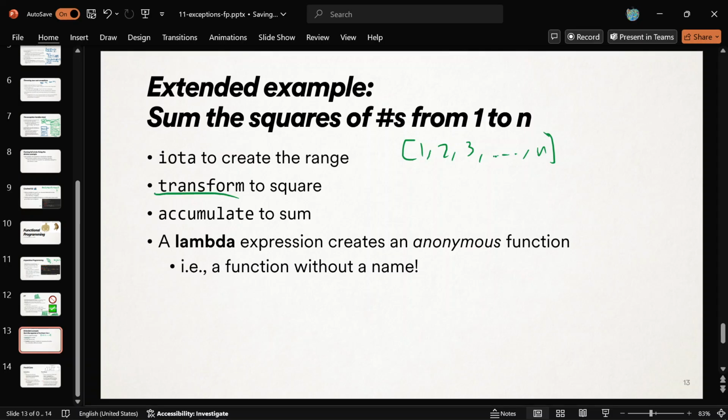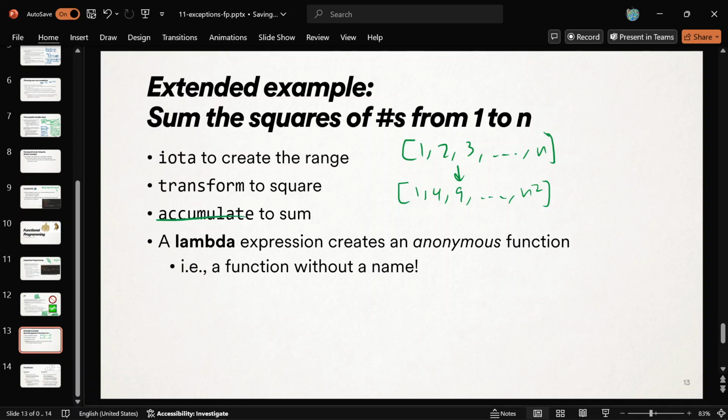There's a function called transform that will take a range and a function to apply to it, and it will transform it. It'll square the 1. 1 squared is 1, 2 squared is 4, 3 squared is 9, all the way to n squared. So it'll generate that new range because it's not mutating anything. All right? That's what transform does.